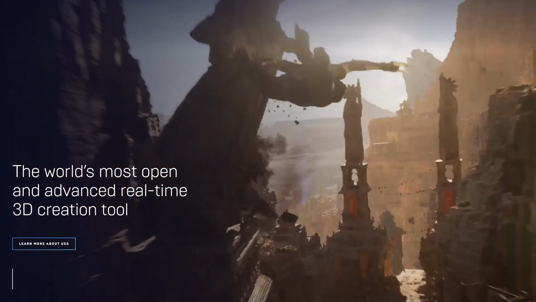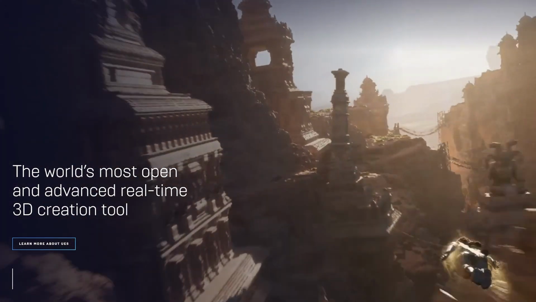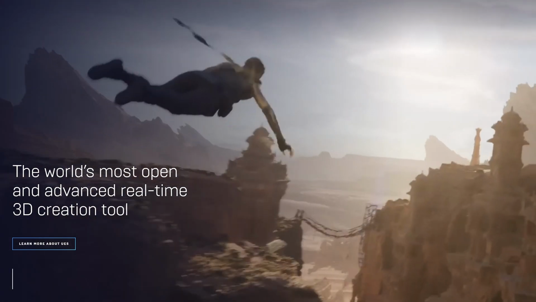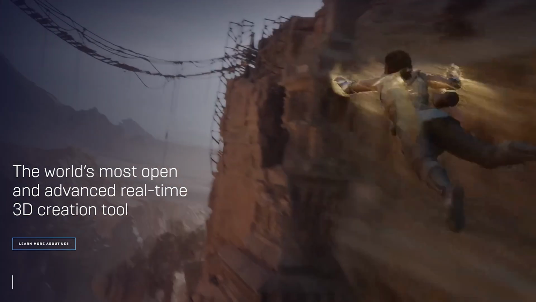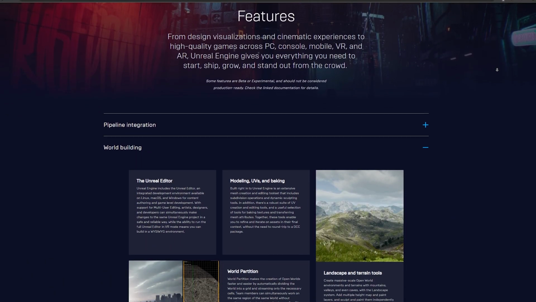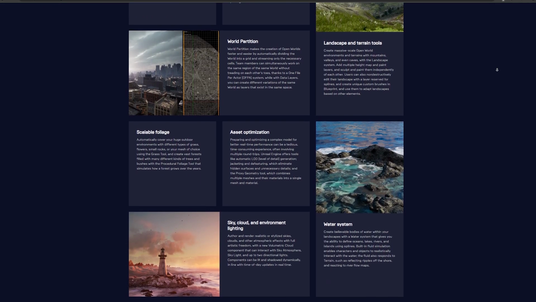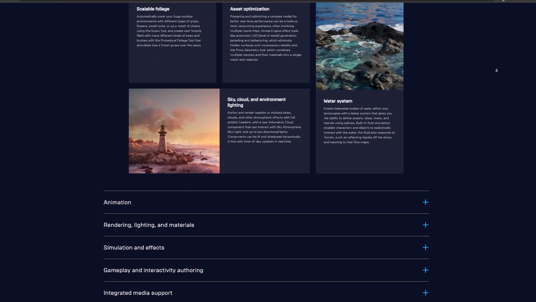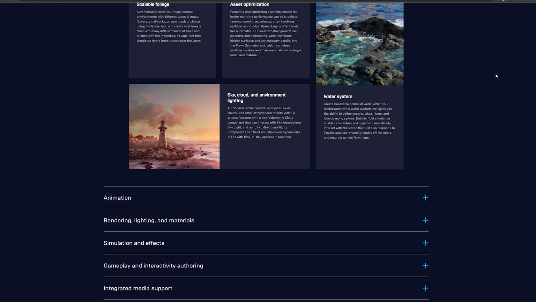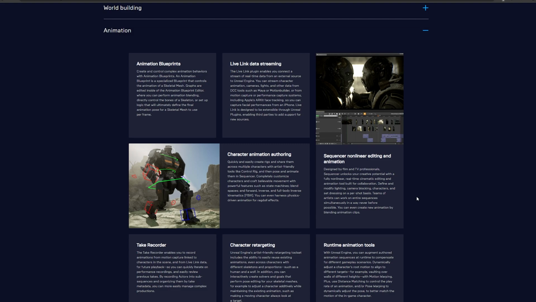Unreal Engine started as a tool for building video games, but it has since evolved to become much more and is used in everything from 3D architecture to movie production. Unreal Engine represents the absolute cutting edge in photorealistic 3D scene creation, to the point where one can sometimes find it difficult to distinguish between actual video footage and virtual worlds created in Unreal Engine.